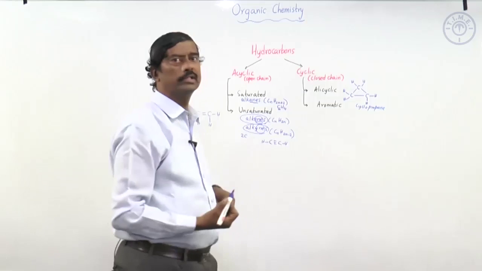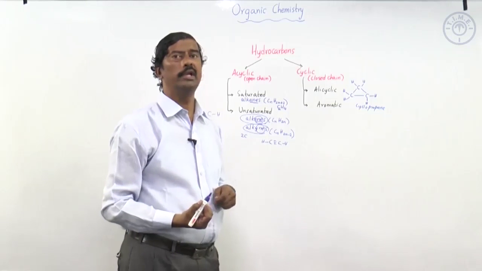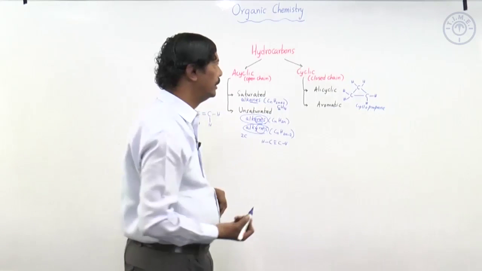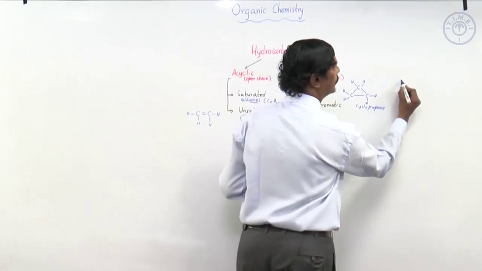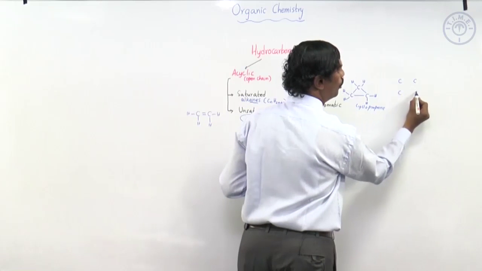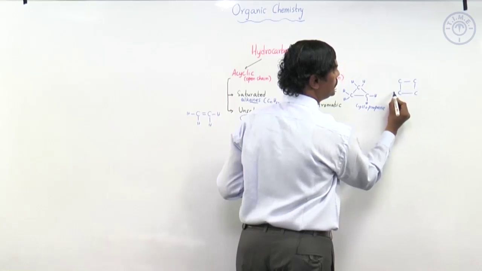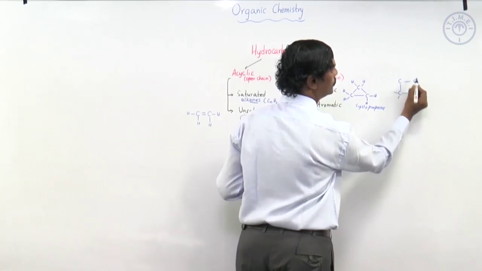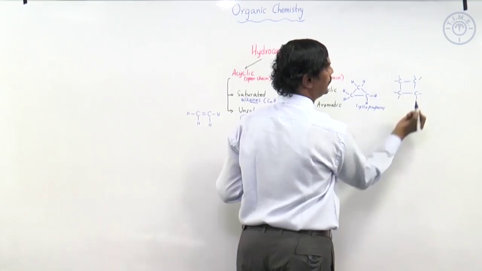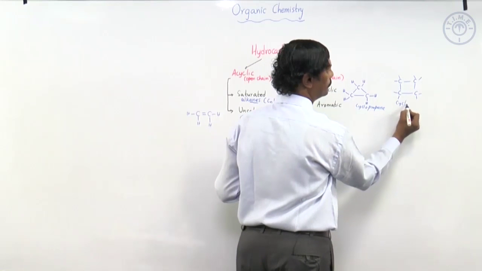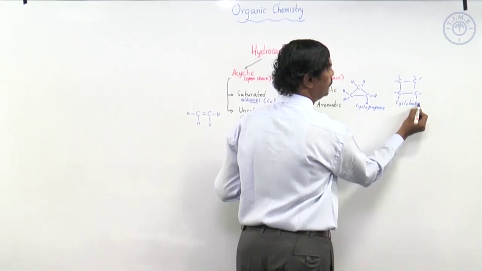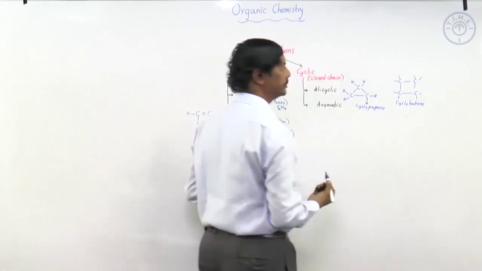There are 3 carbons. To form a cyclic system we need a minimum of 3 carbons. We may also have 1, 2, 3, 4 atoms forming a closed chain, and at each carbon 2 bonds to hydrogen, which I am not showing, I am showing only the bonds here. So this is cyclobutane. So like this we have alicyclic compounds.